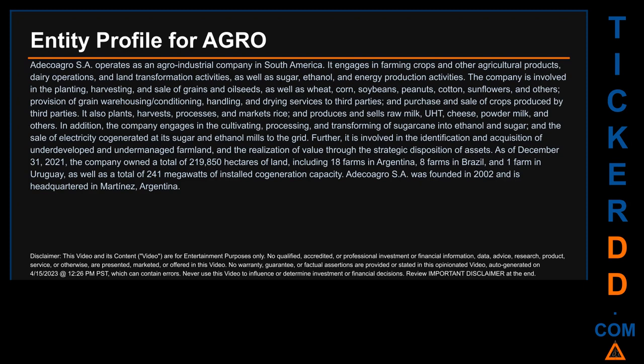As of December 31, 2021, the company owned a total of 219,850 hectares of land, including 18 farms in Argentina, 8 farms in Brazil, and 1 farm in Uruguay, as well as a total of 241 megawatts of installed cogeneration capacity. AGRO SA was founded in 2002 and is headquartered in Martinez, Argentina.